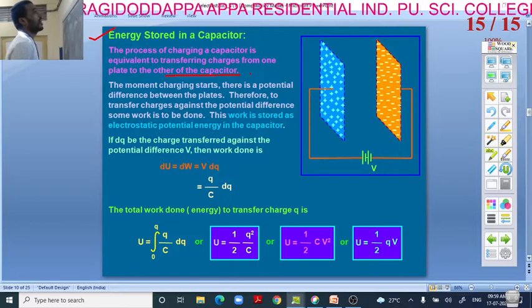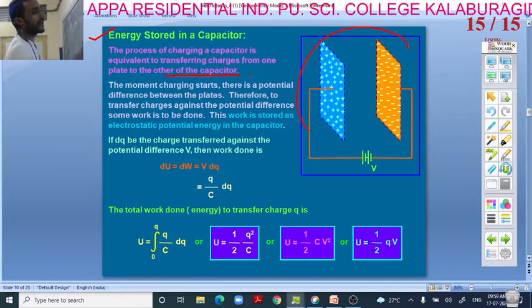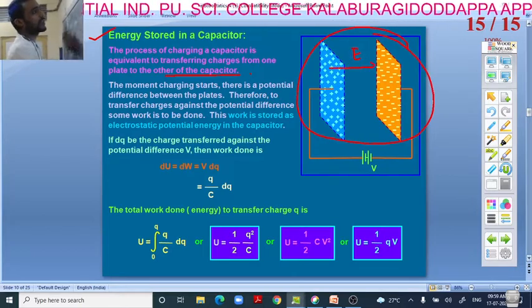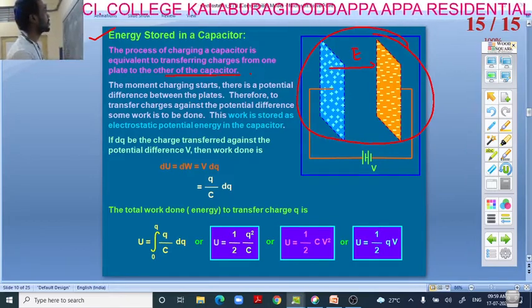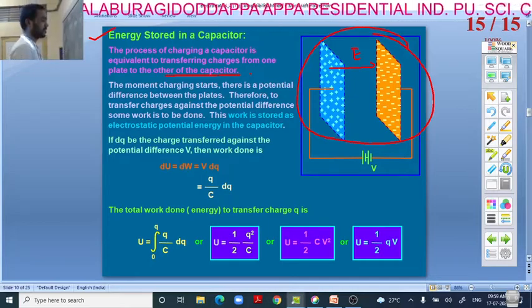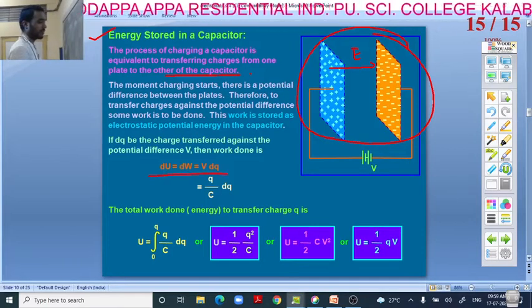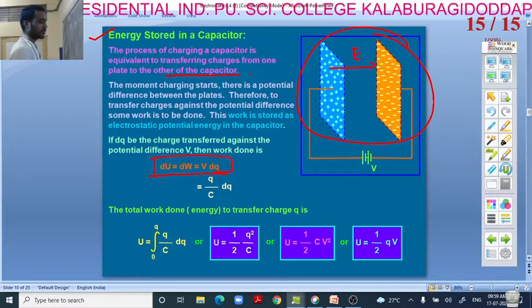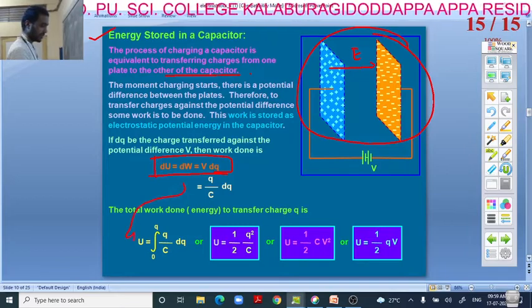Here we have the parallel plate capacitor, and an electric field will be set up between the two plates. If there is an electric field, then energy will be stored. So what is the energy in a parallel plate capacitor? Here we have defined the work done, or the potential energy, equal to V into dq, just by doing these mathematical steps.